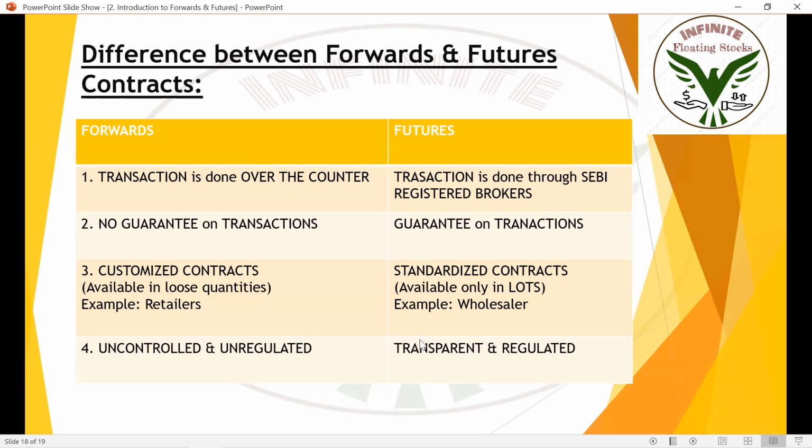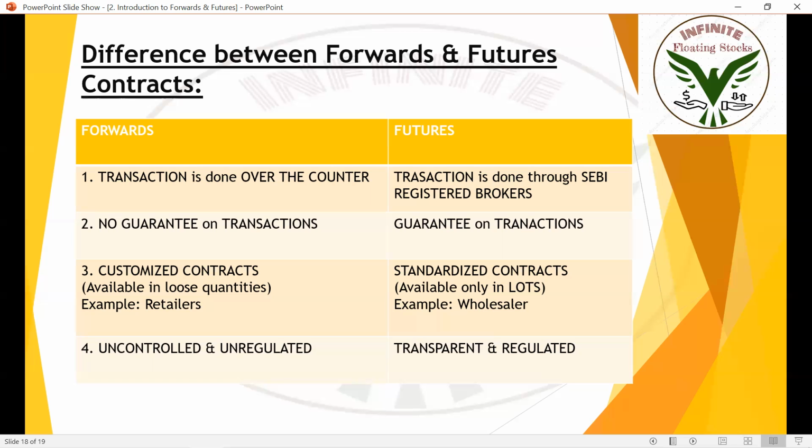And when it comes to a future contract, it's transparent and regulated. I already showed you. It's transparent and regulated because there will be a SEBI registered broker, Zerodha, Upstox and all those. All those people will be there between buyer and seller. So SEBI registered brokers will be there between farmer and shop owner. So you cannot violate, you cannot go against the futures contract once you have made it, once you have signed it.